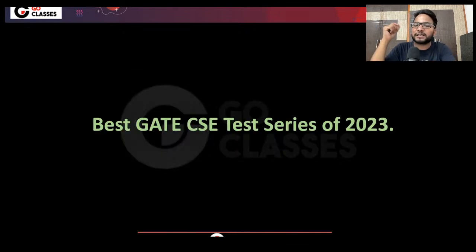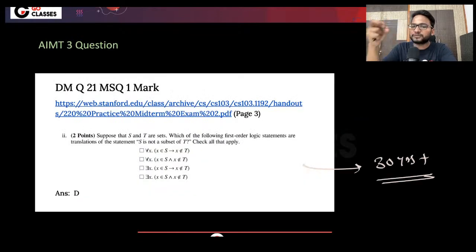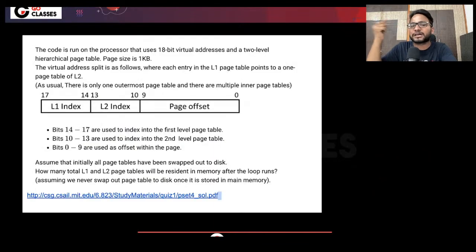That is why what we basically do is take the questions from top universities and make them GATE relevant. It is not always the case that questions are GATE relevant. For example, this question might not be GATE relevant, so I took this question and made it GATE relevant. If you have seen one of the GATE PYQs, it has this kind of language, so I made it GATE relevant, and then we put it in the test series.